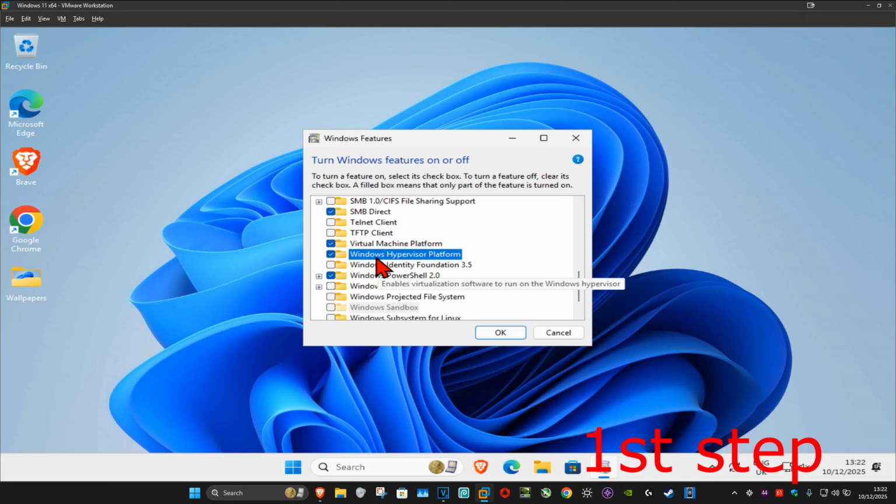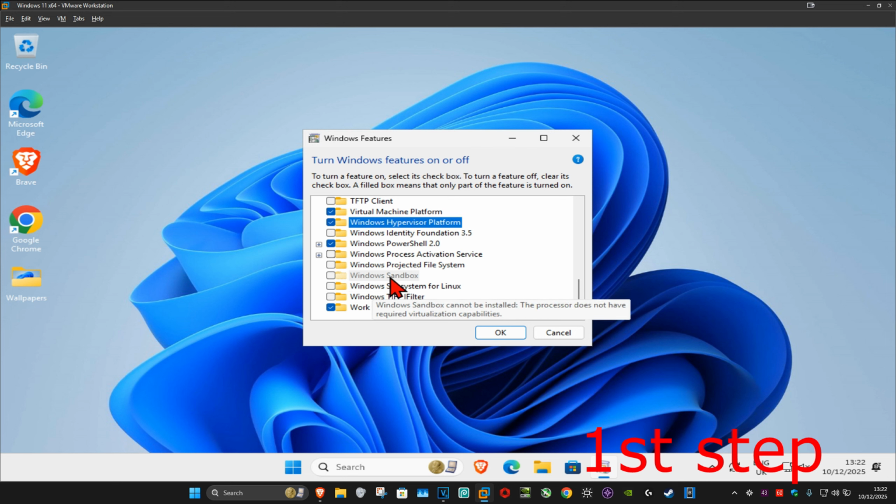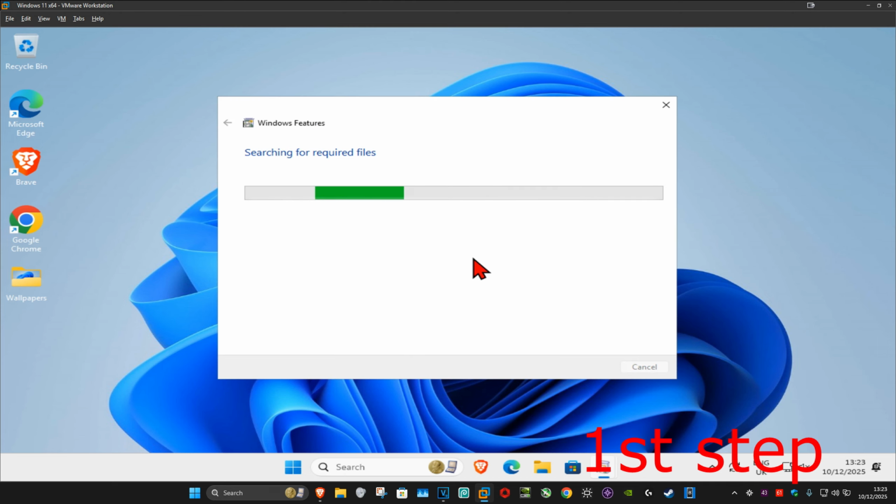Next, you want to disable Windows Sandbox. We're going to scroll down. It's going to be saying Windows Sandbox. Make sure that you have this unticked. And then click on OK. It's now going to start searching for required files. Wait for this to load.